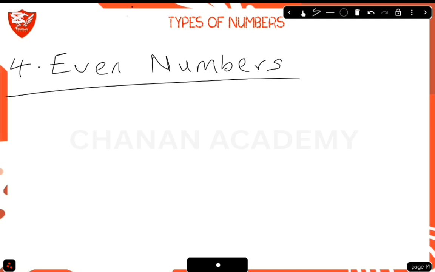The next one is the even numbers. Even numbers are numbers that are divisible by 2.